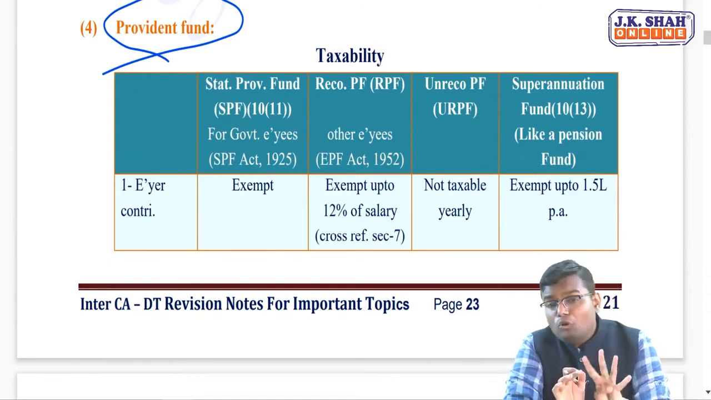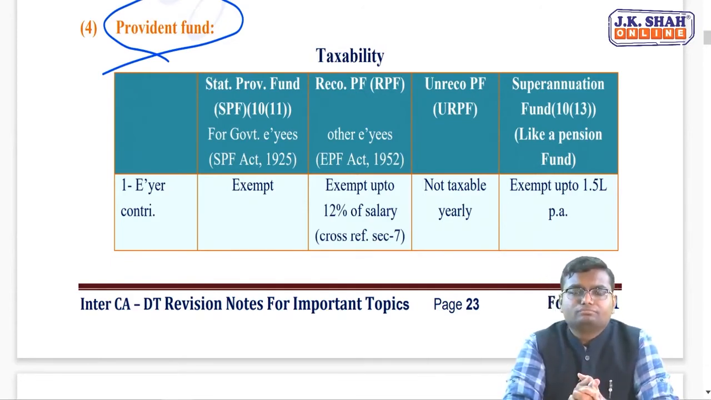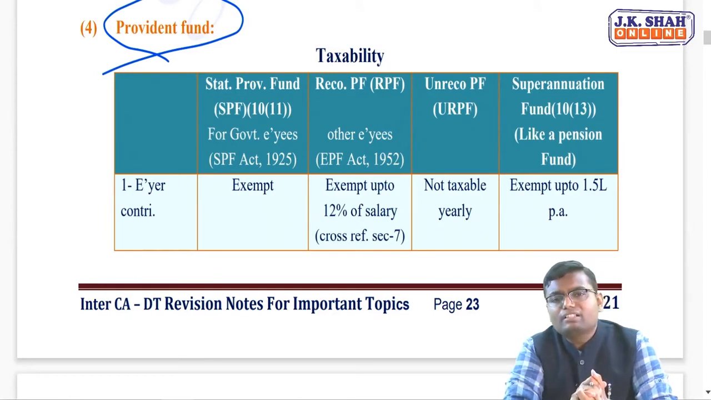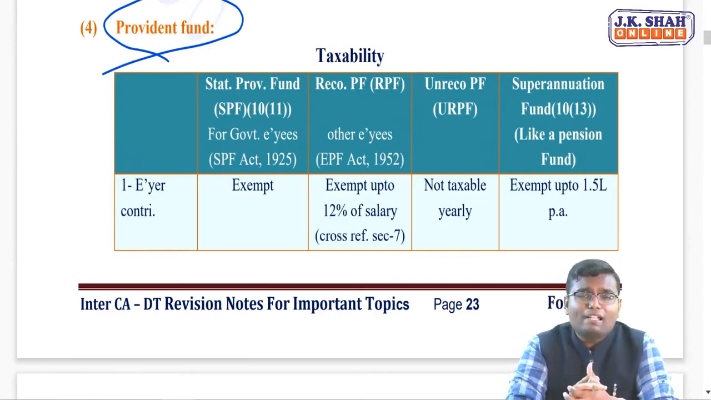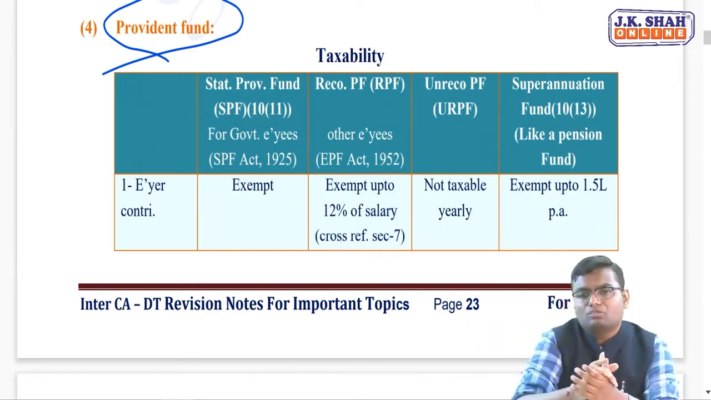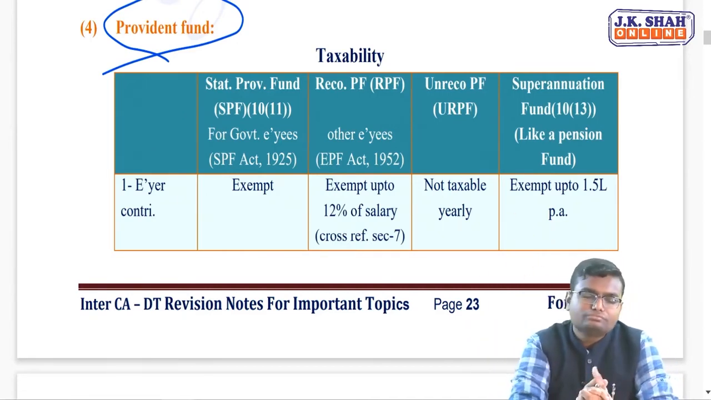Now there can be 4 kinds of provident fund. One, statutory provident fund, which is for government employees, SPF. Second, recognized provident fund, RPF or EPF, that is for other employees. Then unrecognized provident fund, which is not registered with the government. And last, superannuation fund, which is like provident fund, but in that at the time of maturity you will not get a certain amount as a lump sum, you will get it like an annuity. Per year you will get a certain amount, that is superannuation fund.